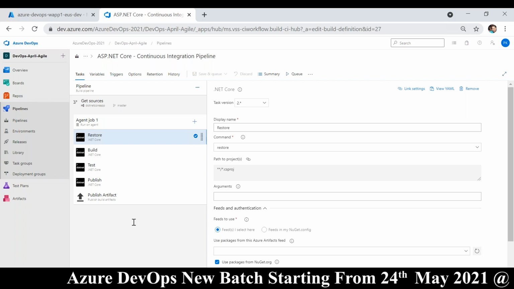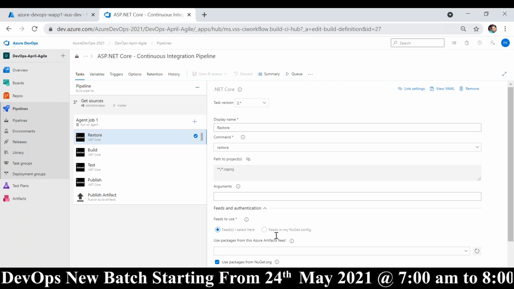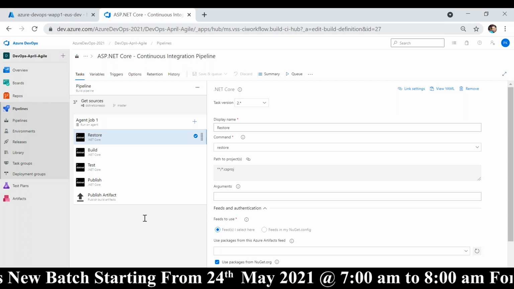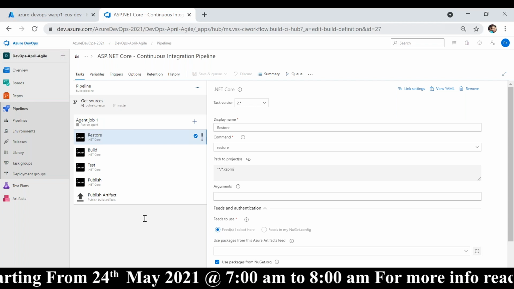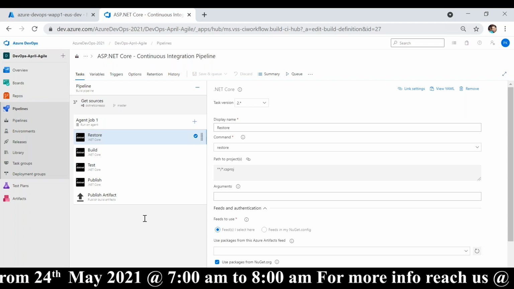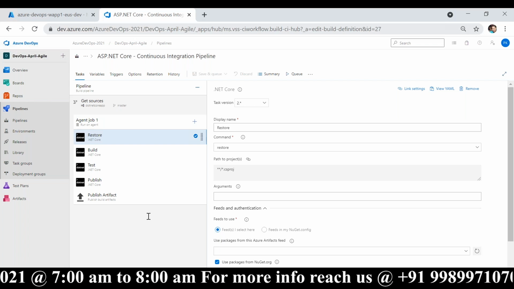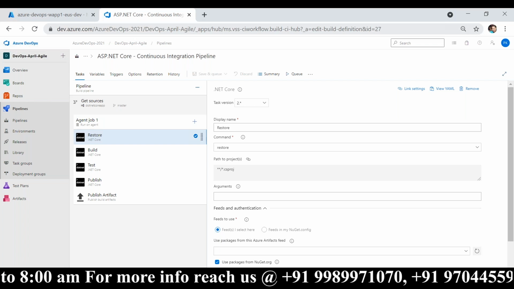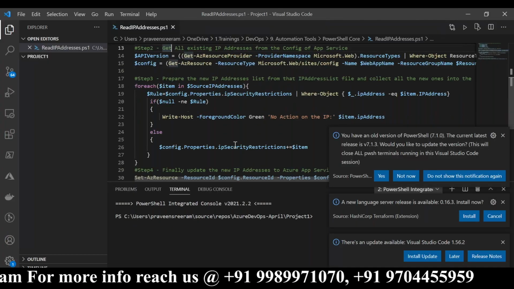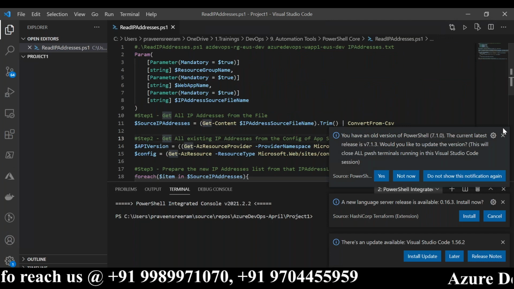Is there any coding required, like PowerShell or something, in this? Yes, some kind of coding is required. But don't worry, if you are not good at programming, that's absolutely fine. Nobody expects you to write complicated code, but if you have it, it will be very nice. For example, in some cases you might have to write code like this. If you see this, there is no complex logic.